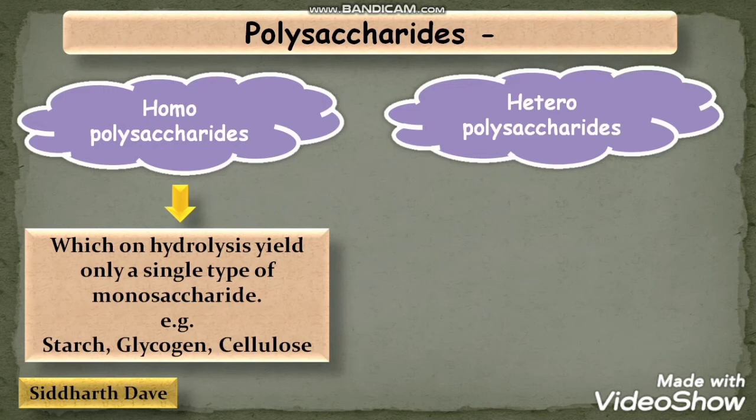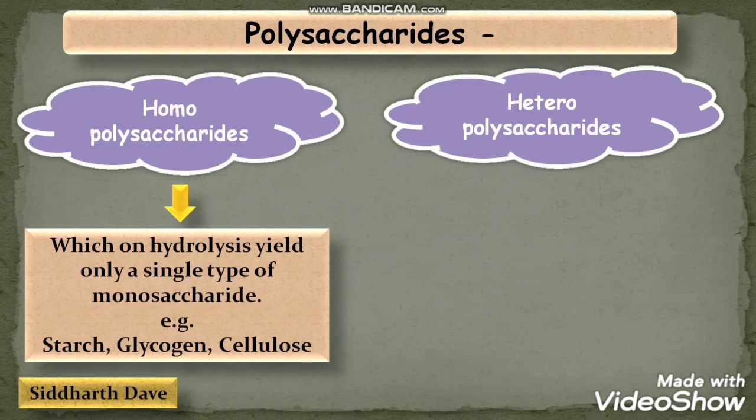Hydrolysis is the breakdown of something in the presence of water molecules. So when you hydrolyze homopolysaccharides, they yield a single type of monosaccharide, for example starch, glycogen and cellulose.